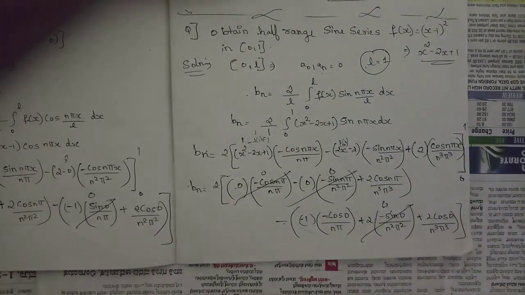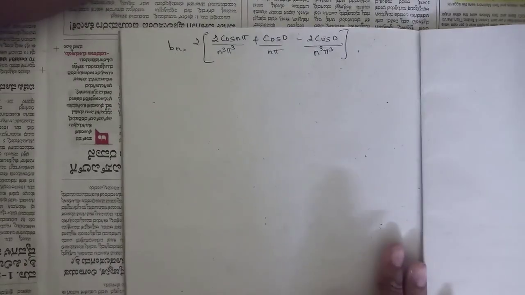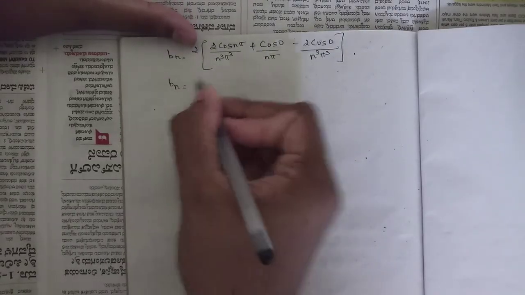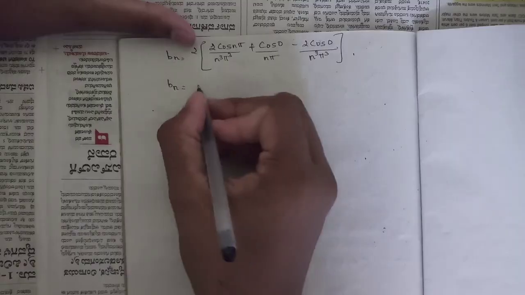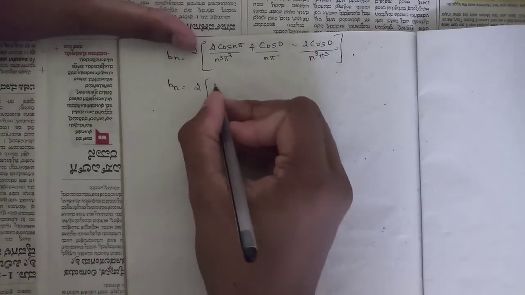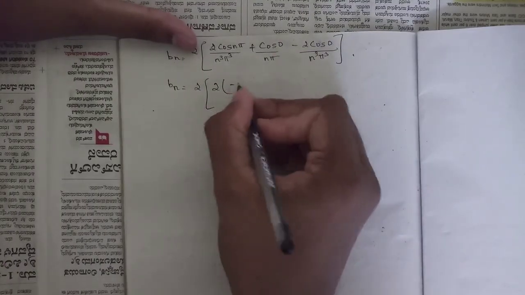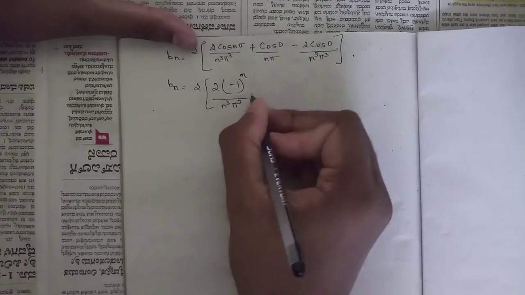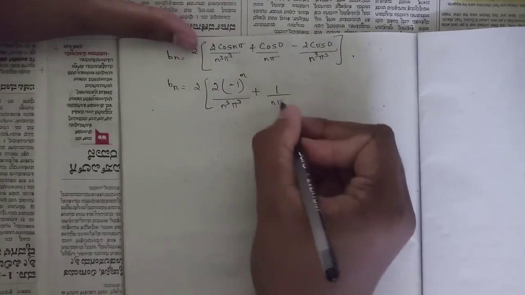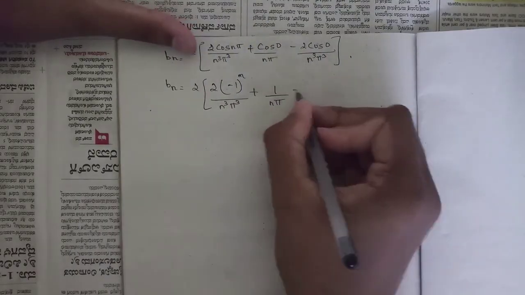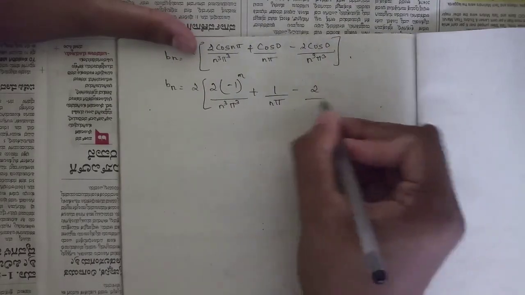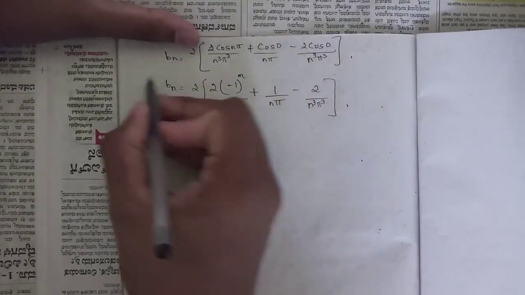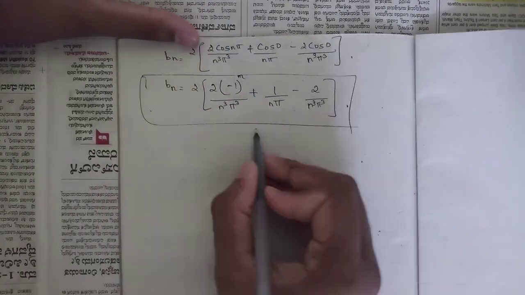Okay, so now we'll write it. I have written the remaining terms. So now let's solve this. 2 into the value of cos n pi, which is minus 1 to the power n, divided by n cube pi cube, plus 1 by n pi, minus 2 cos 0, which is 1, by n cube pi cube. Okay, so this is your required b_n.